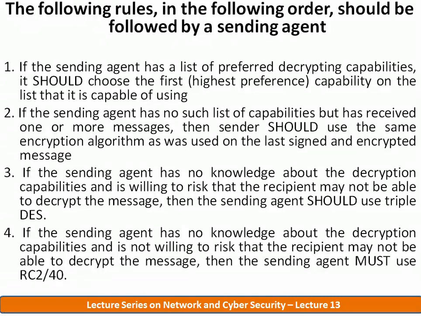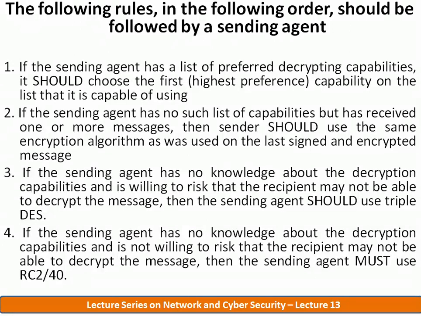The second rule: if the sending agent has no such list of capabilities, but has received one or more messages from the receiver, then the sender should use the same encryption algorithm as was used on the last signed and encrypted message sent by the recipient. So the sender will use the same encryption algorithm and specifications that the message from the recipient had.